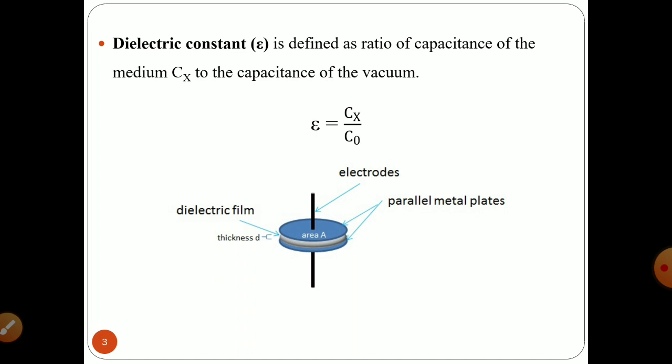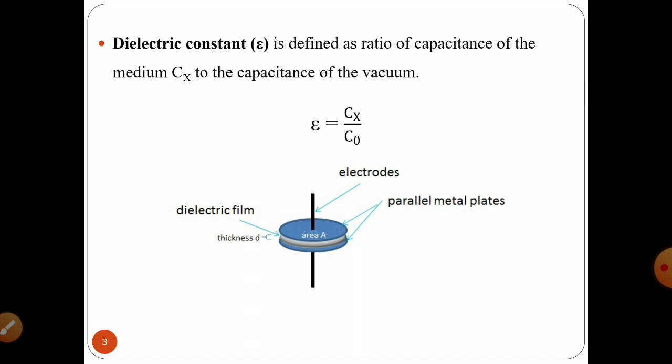On your display, you have a diagrammatic assembly which represents the concept of capacitance and the impact on dielectric constant. For example, let's assume that you have two electrodes attached to different metal plates. These two metal plates are kept in a parallel position.